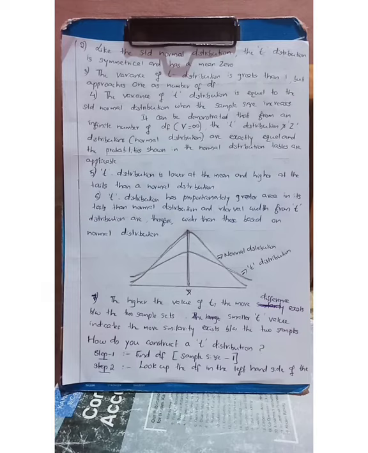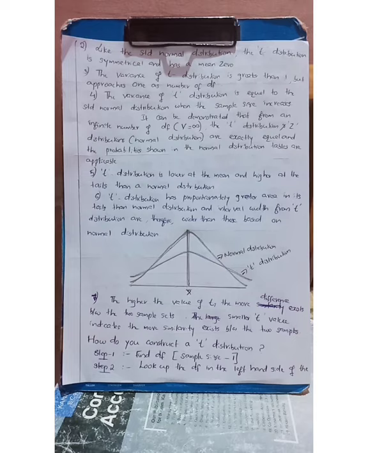The next property is that the higher the value of T, the more difference exists between the two sample sets. If the value of T is higher, then it may be concluded that the two samples are different, and if the value of T is smaller, it indicates that more similarity exists between the two samples.